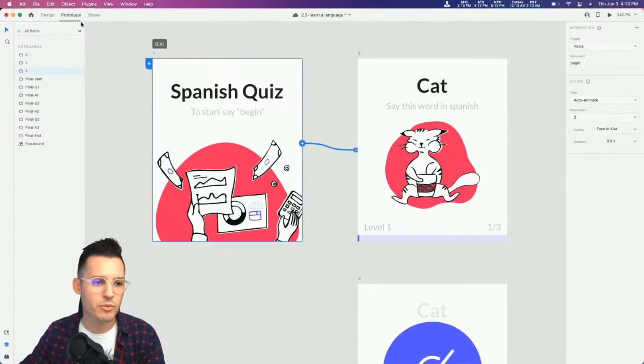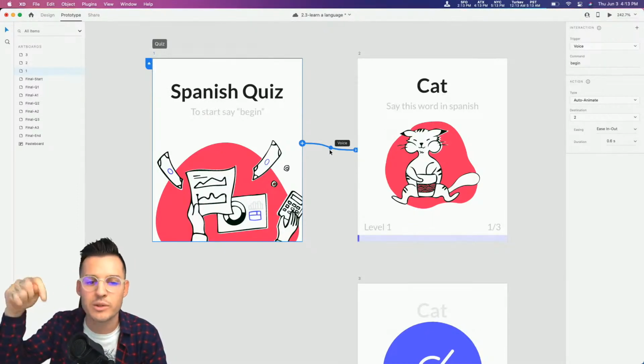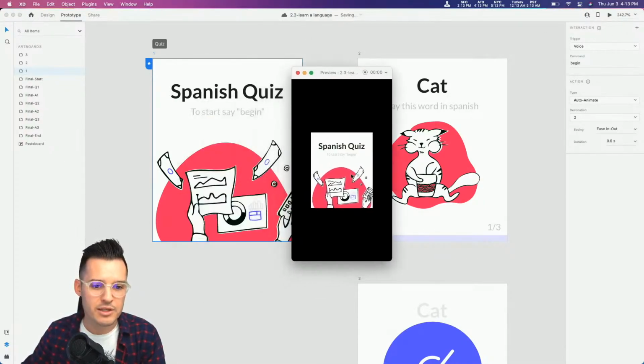So we're going to say back to our prototype tab, when we say the word begin, it's going to auto animate, it's going to prototype over. And the way we do that in Adobe XD is by holding down our space bar once we start this process. Okay, so let's press play, and you can see it's here.